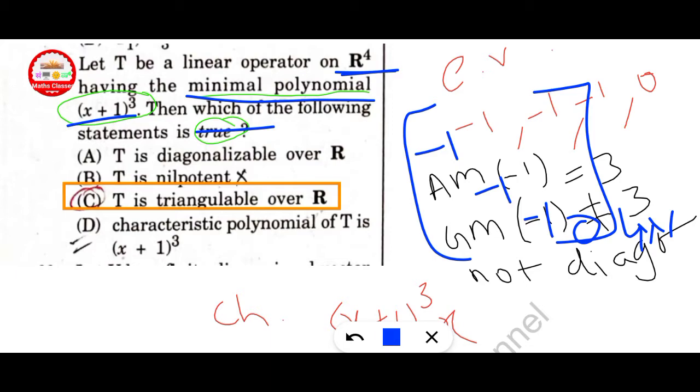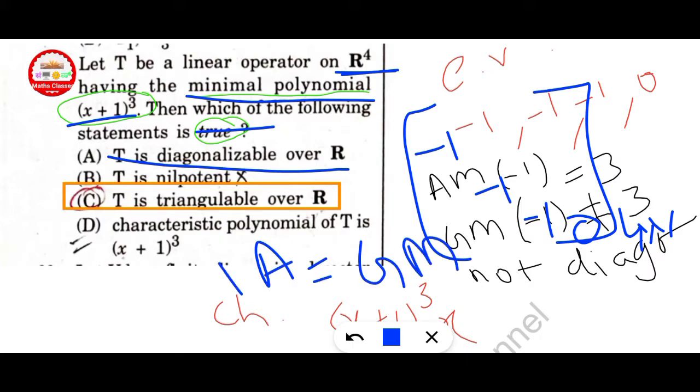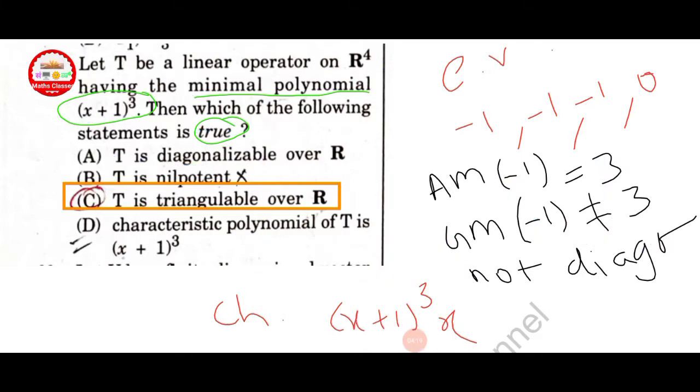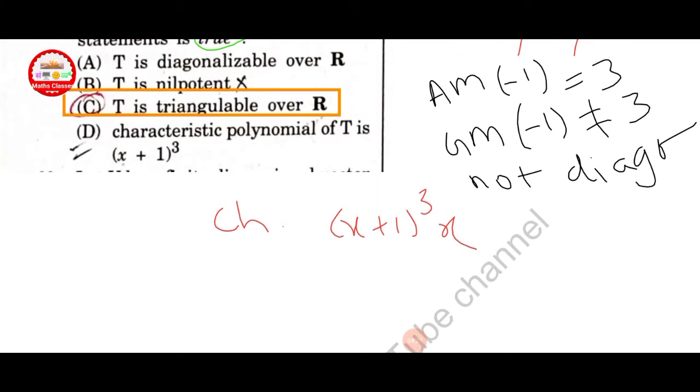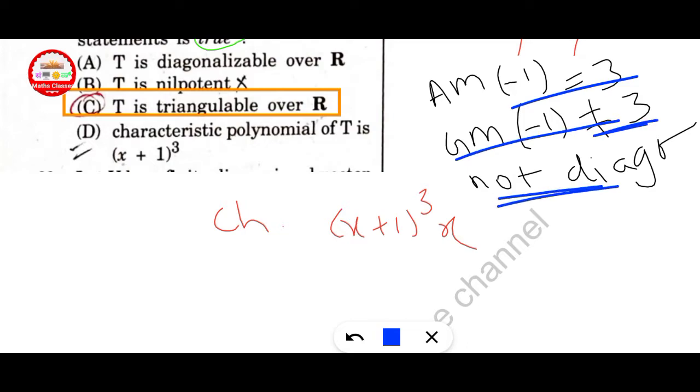In option A is given T is diagonalizable over R. First of all, check whether AM is equal to GM. This is not satisfied here. AM of minus 1 is equal to 3 and GM of minus 1 is not equal to 3. So this is not diagonalizable. In option B is given T is nilpotent.